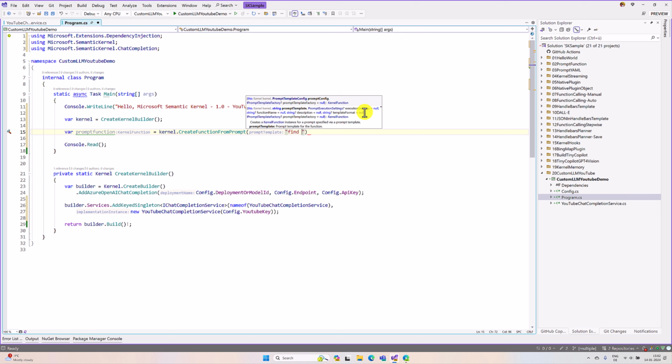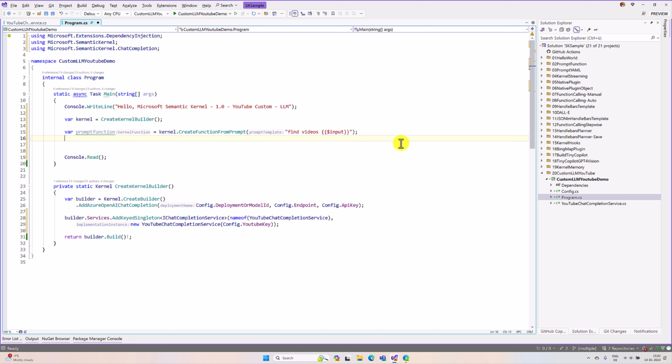I just define find videos. I have to set the input parameter so that based on the key it will find it. So here I define it like this: input.